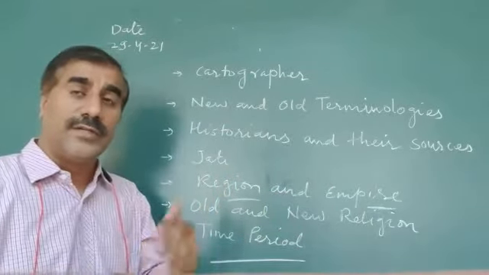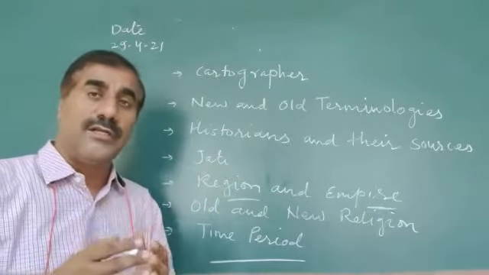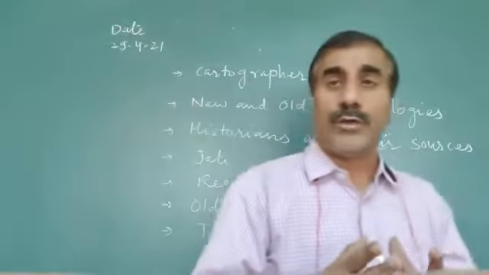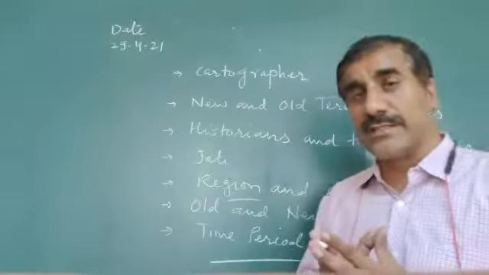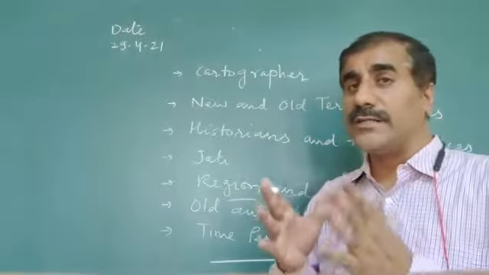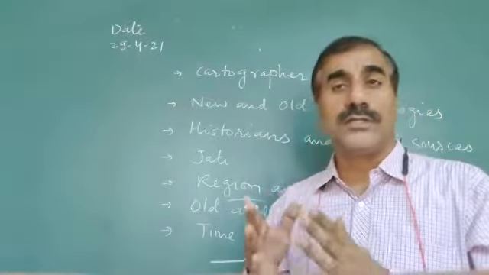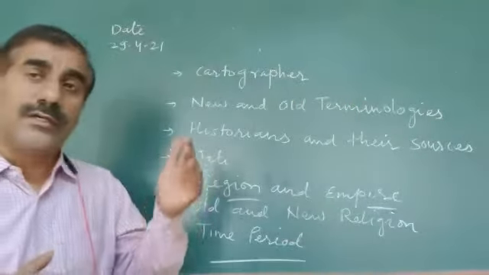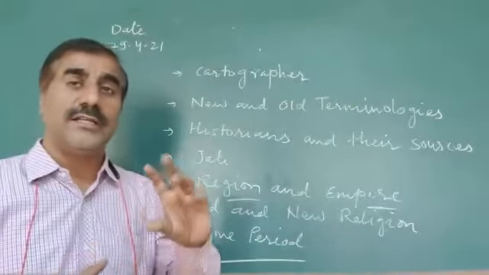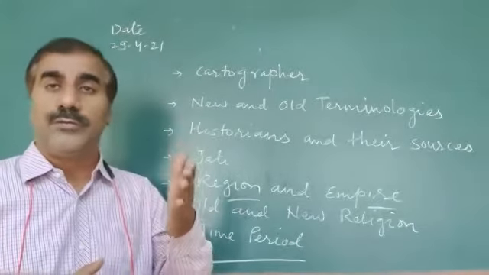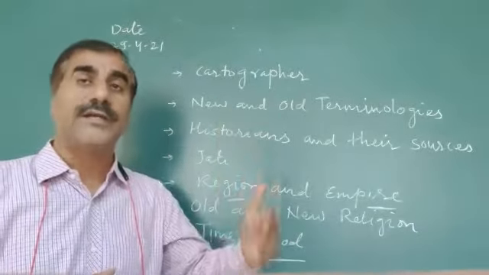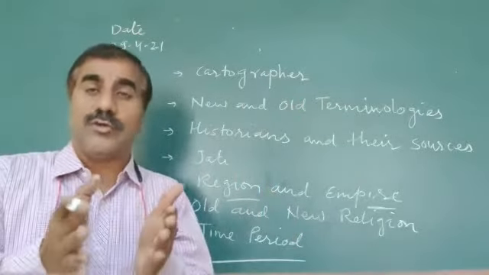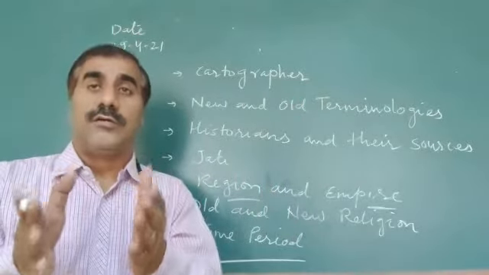So, dear, James Mill, a Scottish citizen, played an important role in the division of history. He divided history into three parts on the basis of religion: Hindu period, Muslim period, and British period, because the ancient time is mostly considered the Hindu period.